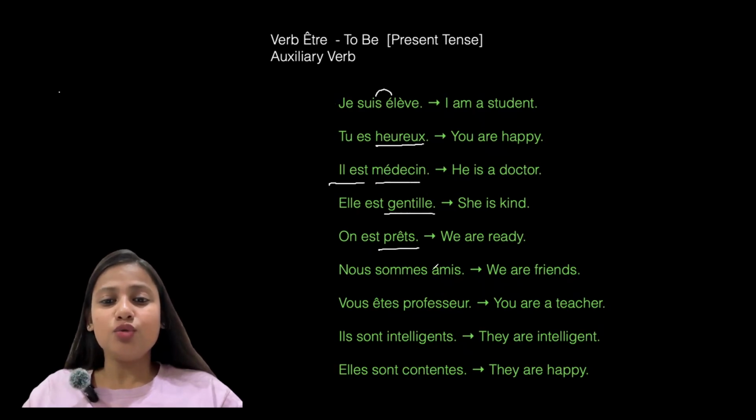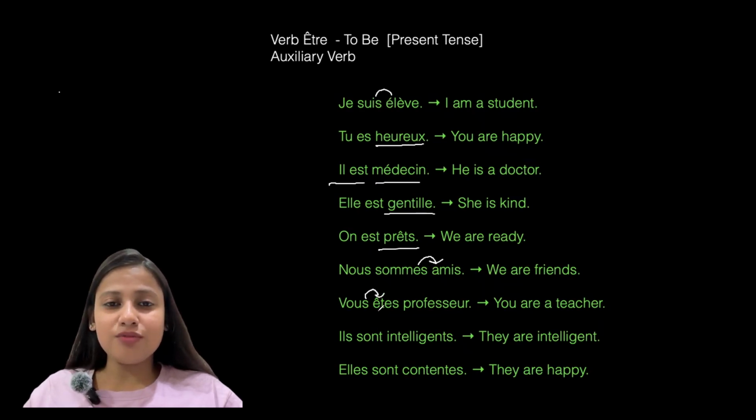Informal. Nous sommes amis. S will overlap the sound of A. Nous sommes amis means we are friends. Vous êtes. Again, S will overlap the sound of E. Vous êtes professeur. You are a teacher or you are a professor. Ils sont intelligents. They are intelligent, for masculine group. Elles sont contentes. They are happy.